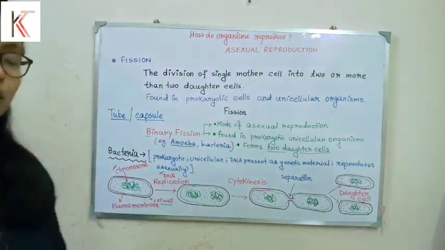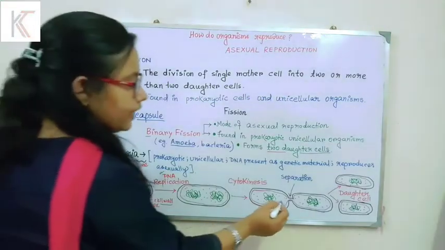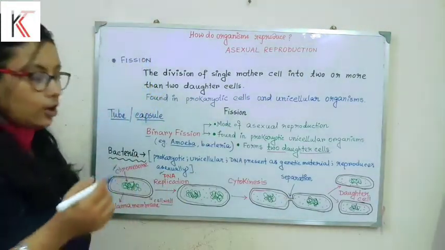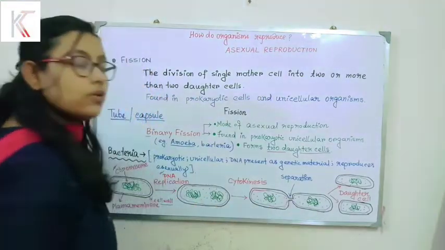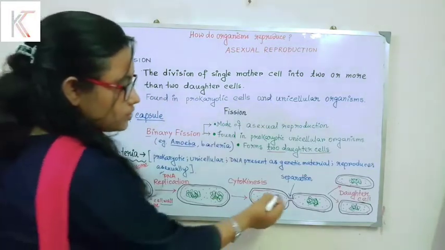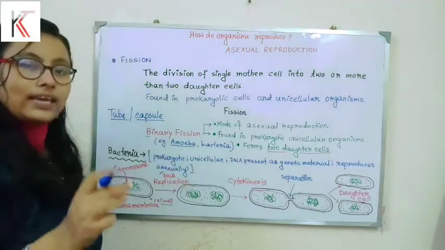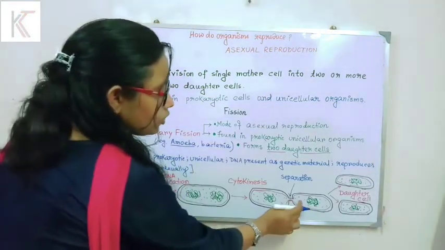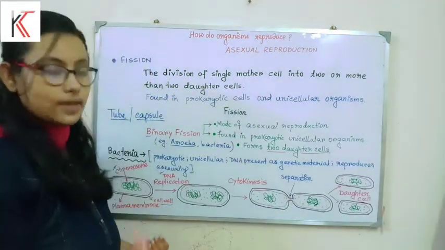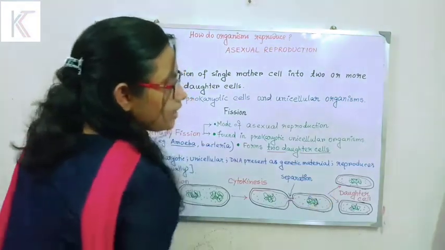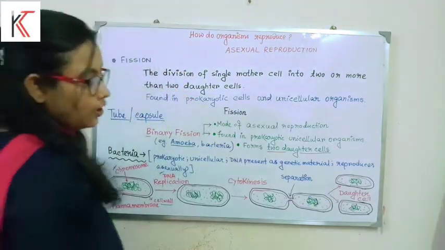Cytokinesis means the cytoplasm will be separated through a separation point, called the constriction process or constriction point. With the help of this thin connection, the two cells get separated, and in the last phase we will get two daughter cells.